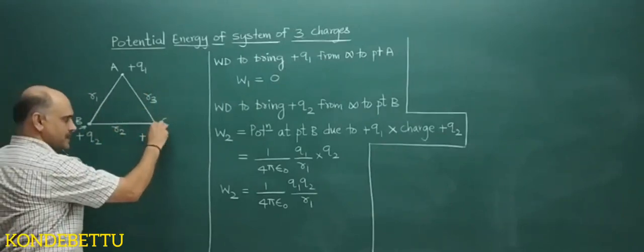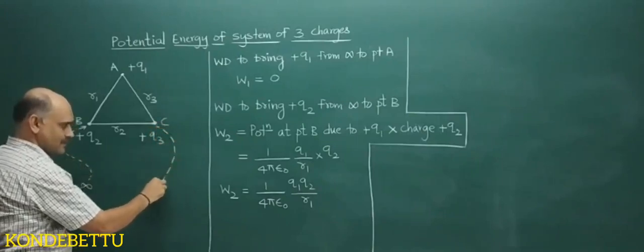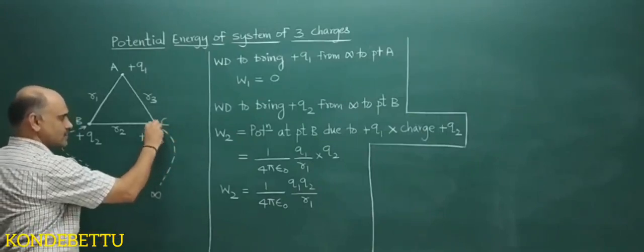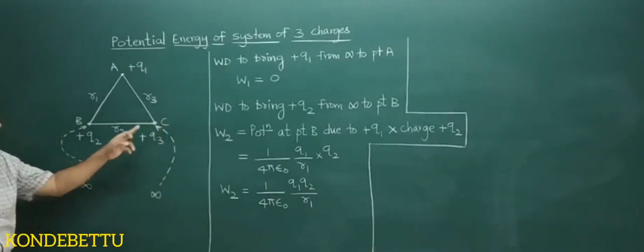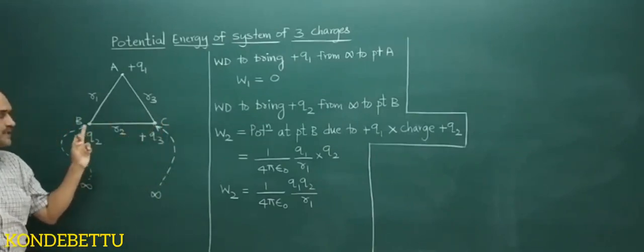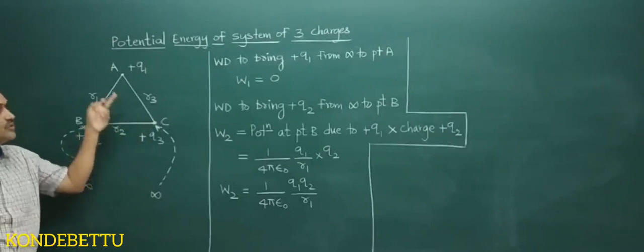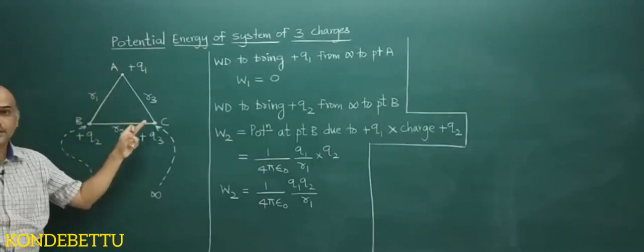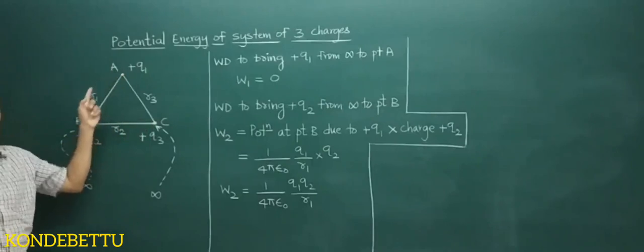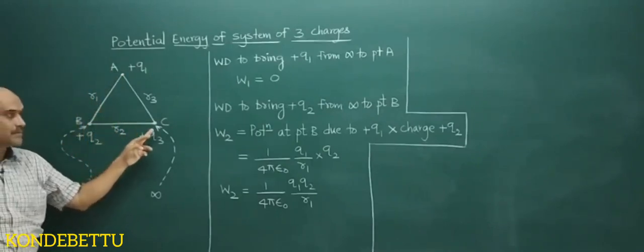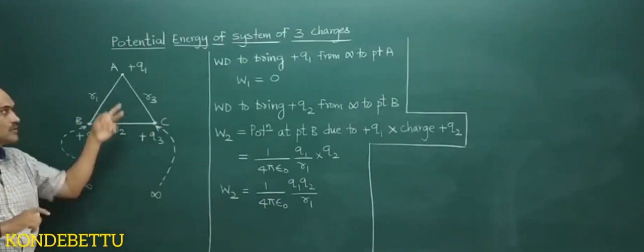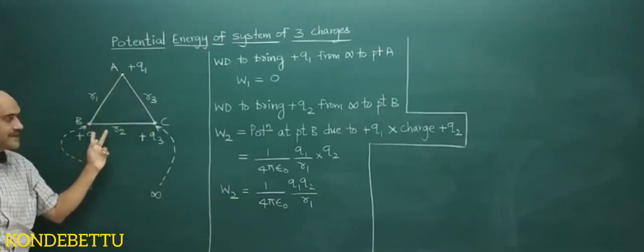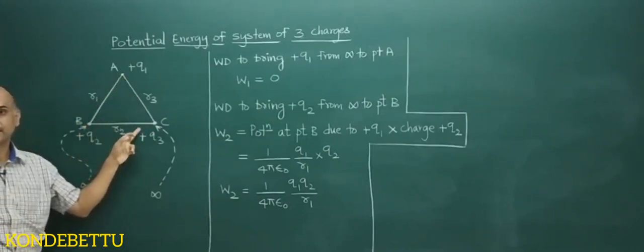So when I am bringing this Q3 from infinity to this point, this charge Q3 is opposed by Q2 and even opposed by Q1. Both charges will be opposing this. Means you are required to do work to overcome this opposition and even this opposition.